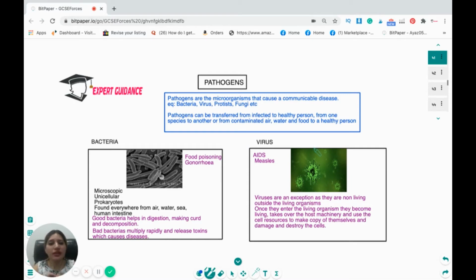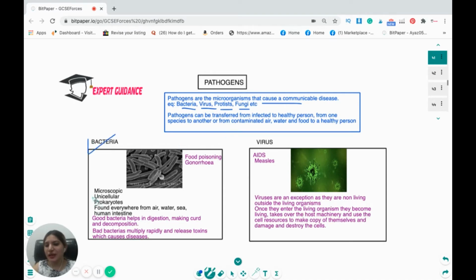Now, as we said, communicable diseases are caused by pathogens. So you should know what pathogens are. Pathogens are the microorganisms that cause a communicable disease. Examples are bacteria, virus, protist, and fungi. And a pathogen can be transferred from an infected to a healthy person through air, water, and food.